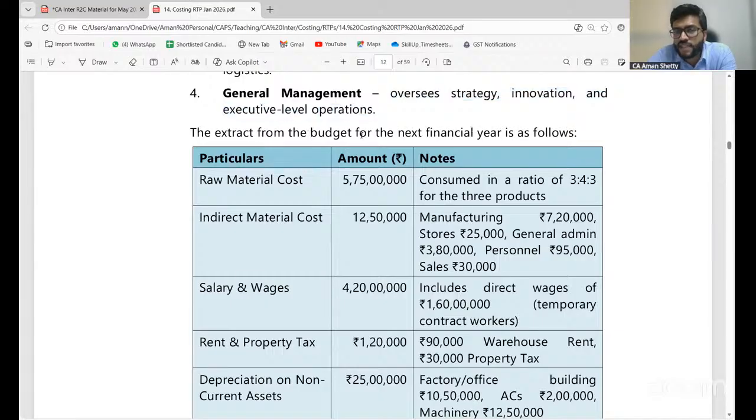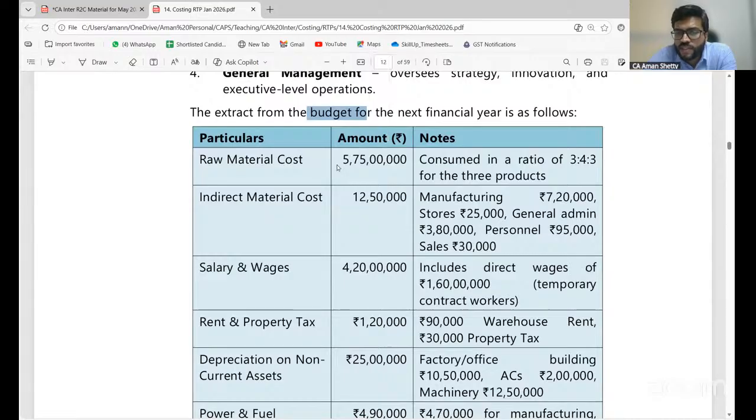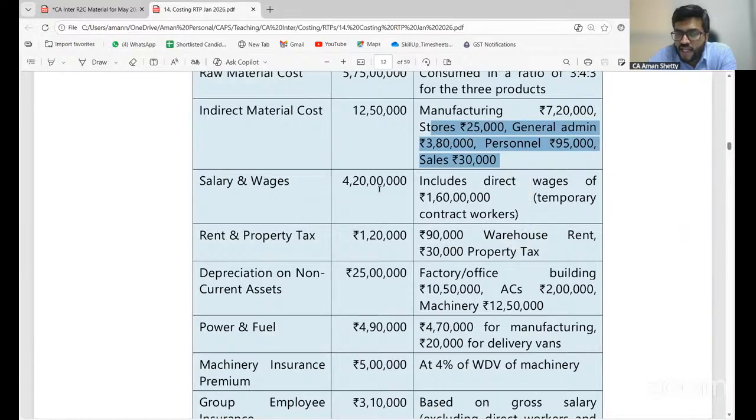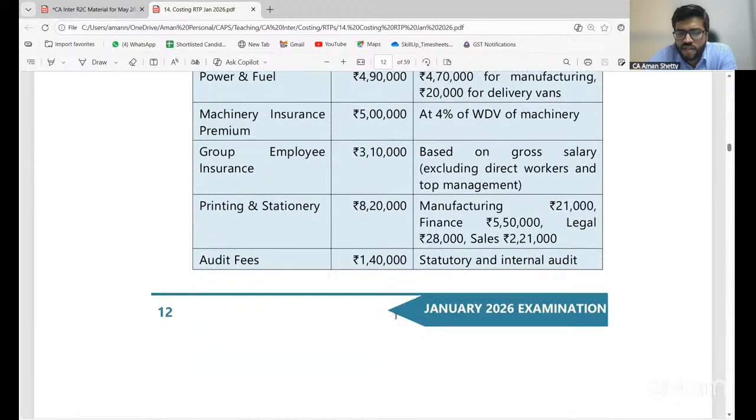So this is budgeted, right? Raw material cost budgeted is given. Raw materials are consumed in a ratio of 3 is to 4 is to 3 for the three products. Indirect material cost, they have again given you manufacturing is how much, in that stores is how much, general admin how much, personnel how much, sales how much, salary and wages apportionment, all of this is given. Clear all of you?